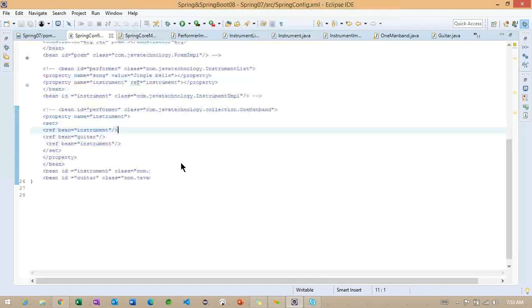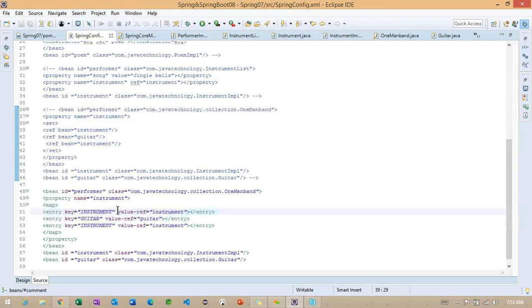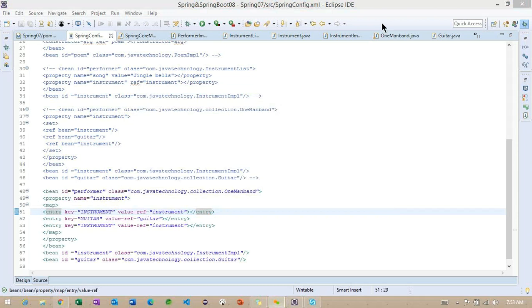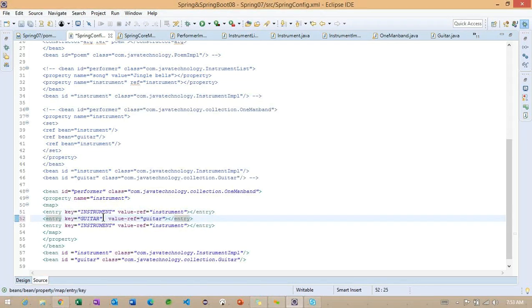It will execute. So okay, come back to here, value-ref, and in which scenario we can use this particular value? Any idea? In which scenario we can use the value here? Okay, so again you are confusing again.